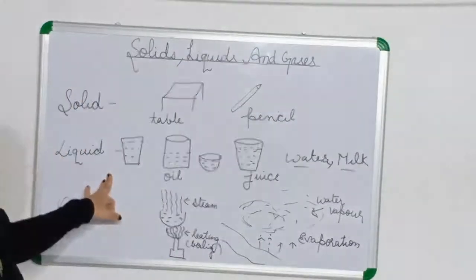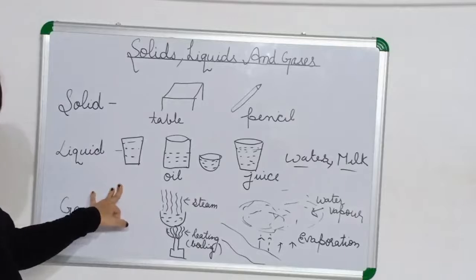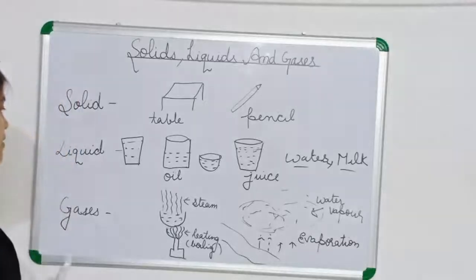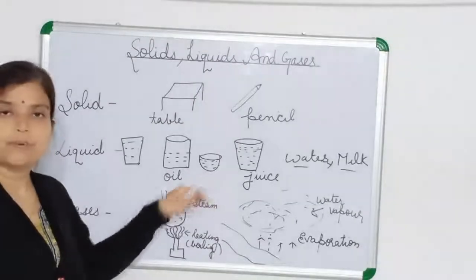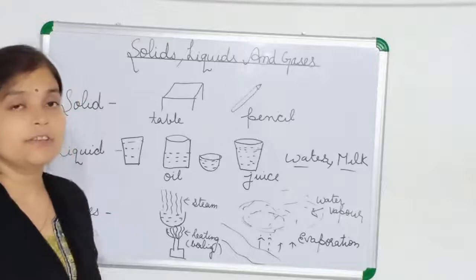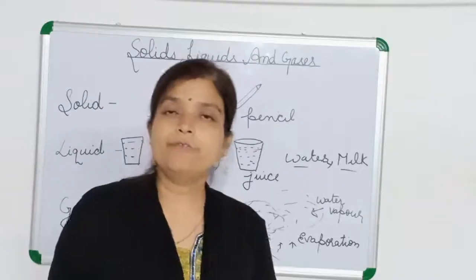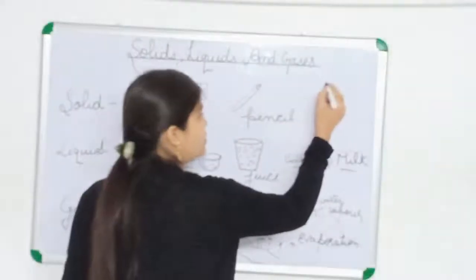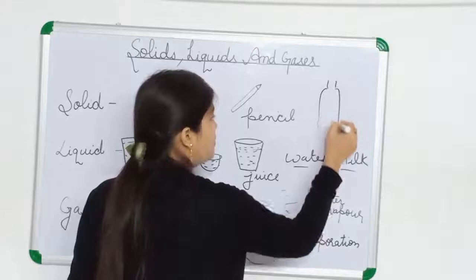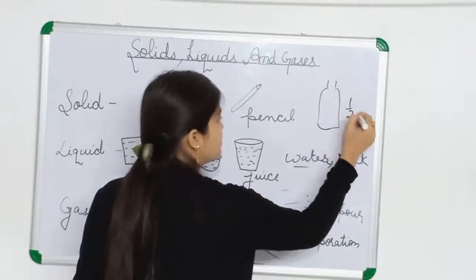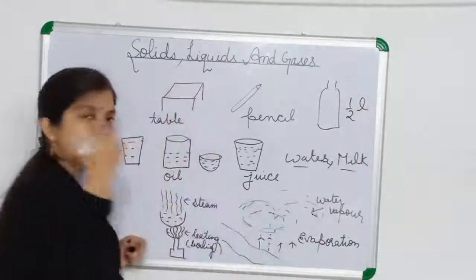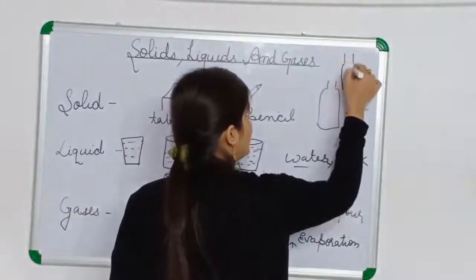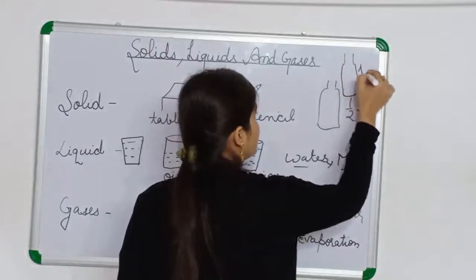Now liquid. Liquid also has definite volume. Yes, of course. Liquid also has definite volume. Here we are changing the shape of the container, but the capacity of the container should be the same. If we keep 1 liter of water in one water bag, and your bottle is of half liter, okay, let's take half liter. And your brother's water bag is of 1 liter. This is your brother's water bag, okay. This is of 1 liter.